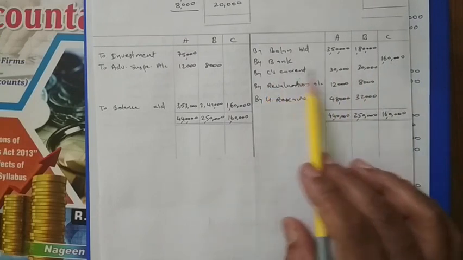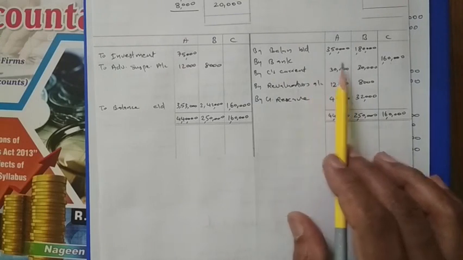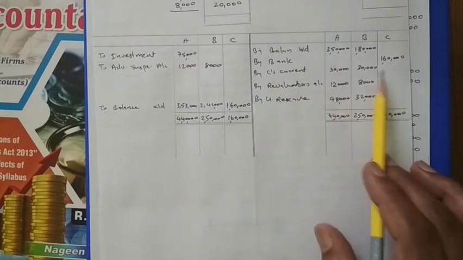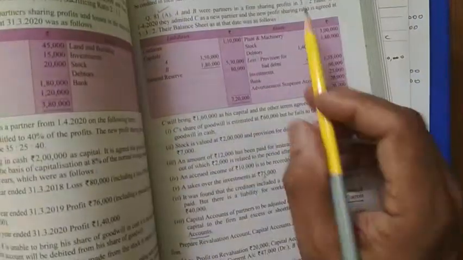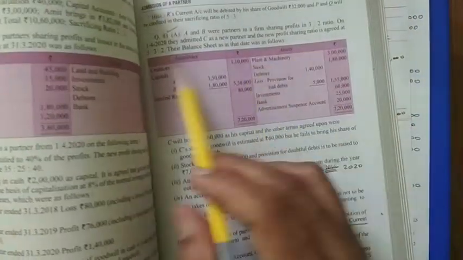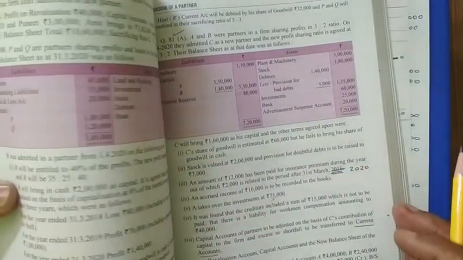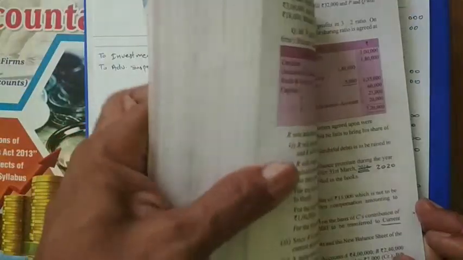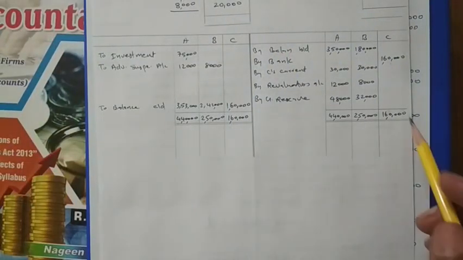Then C's current account is for C being unable to bring his share of premium. This is distributed in the sacrifice ratio. Sacrifice ratio you have to find out. Here the old ratio and the new ratio are given in the question. This is the old ratio and this is the new ratio. So you can calculate the sacrifice ratio. I calculated and I got it is 1:1. You calculate and check whether it is coming 1:1 or not.